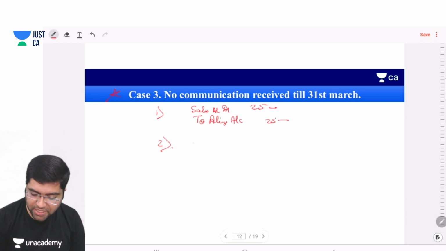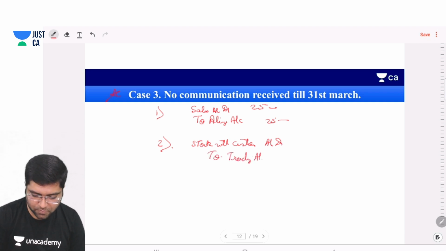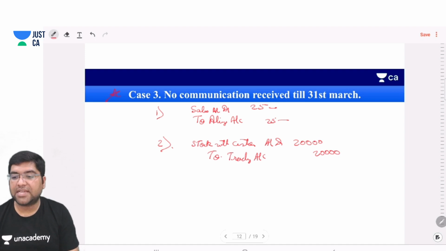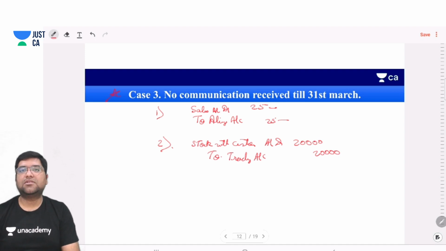The entry will be stock with customer account debit to trading account at cost, and cost was rupees 20,000. Cost was how much, guys? 20,000 rupees.